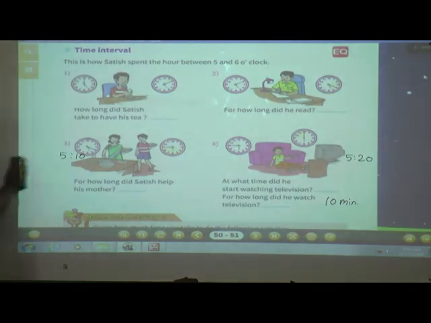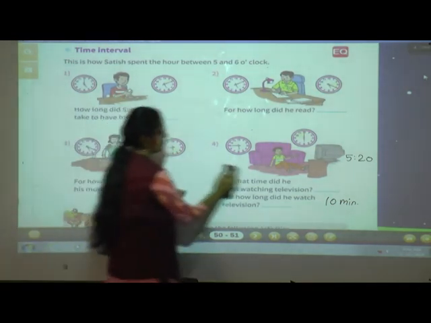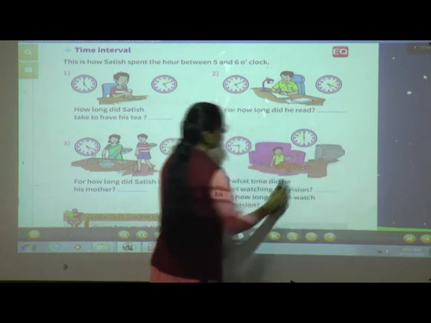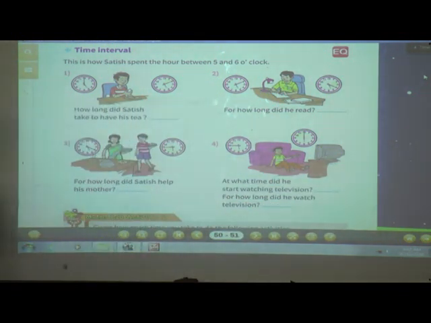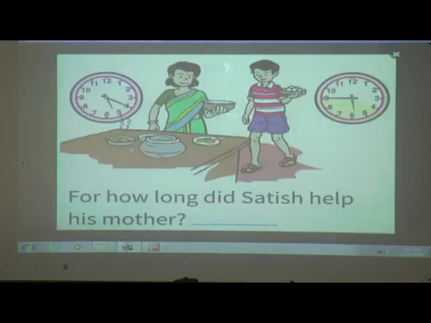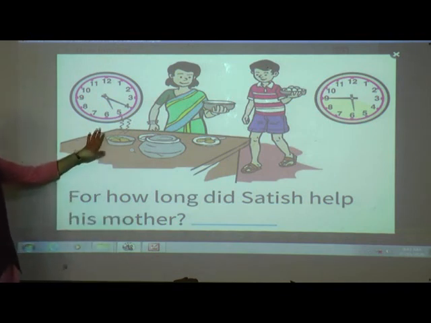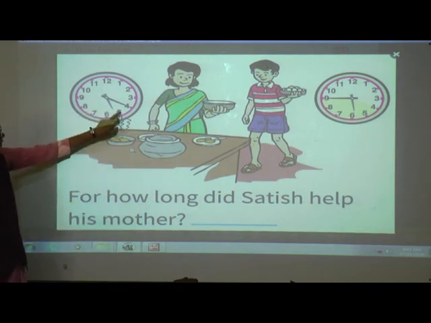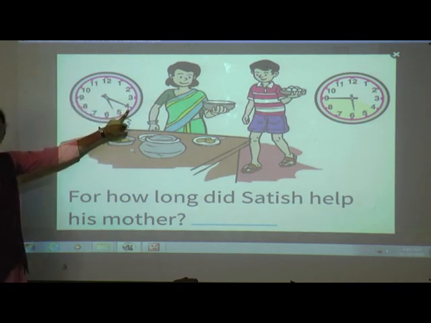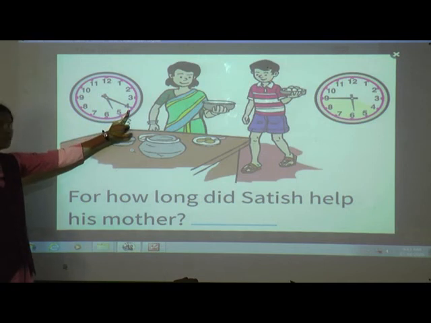Then see the third picture. Here, for how long did Satish help his mother? Now see here, from 5:20. In this clock the minute hand is on 4. 4 5s are 20.